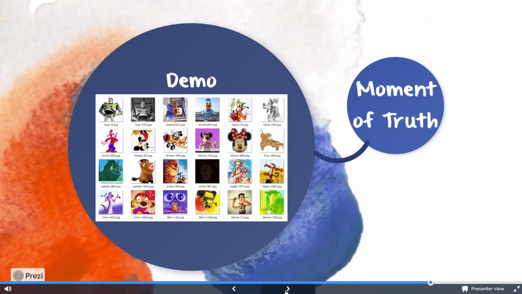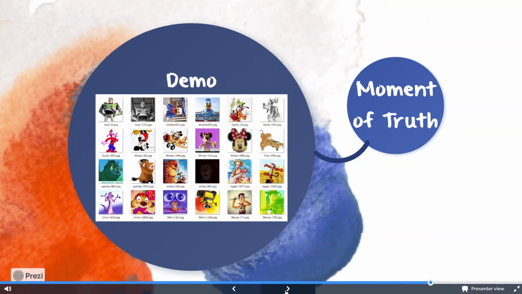Now we will perform a demonstration of our model. Here are the images that we will demonstrate with. All 12 characters appear in these images, and most of the images have been augmented from the original images. Augmentations include image rotations, blurring, and color manipulation like grayscaling and brightness changes. Also, none of these images have been shown to the model until this moment.